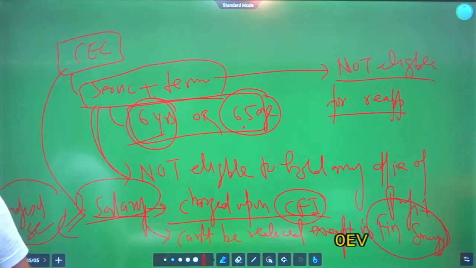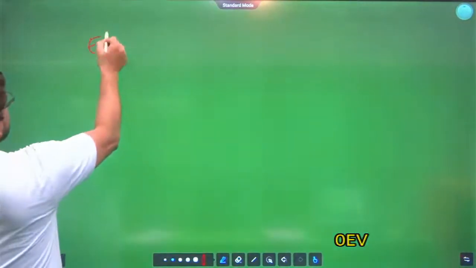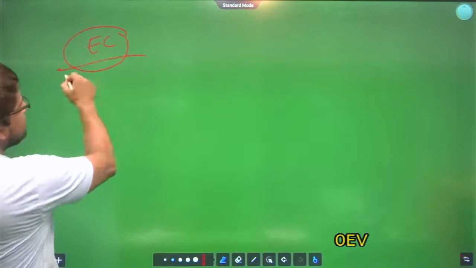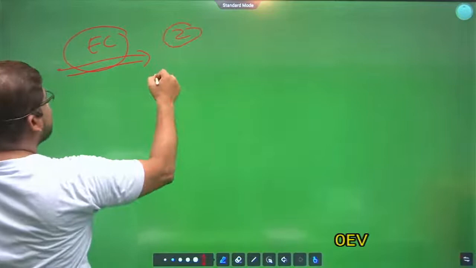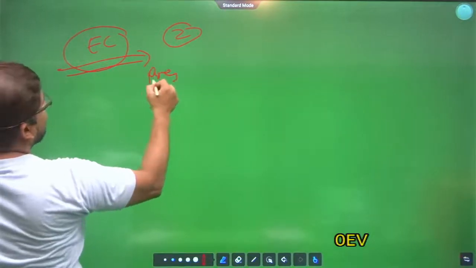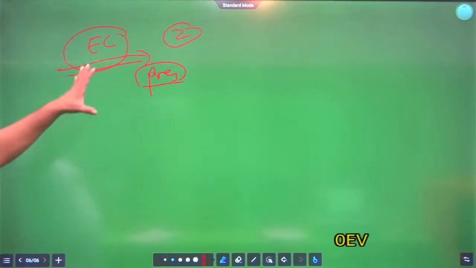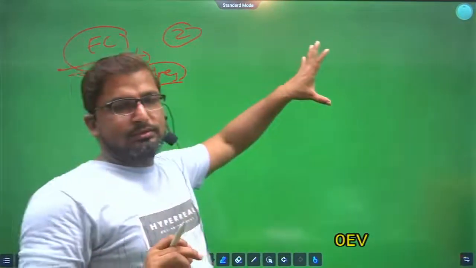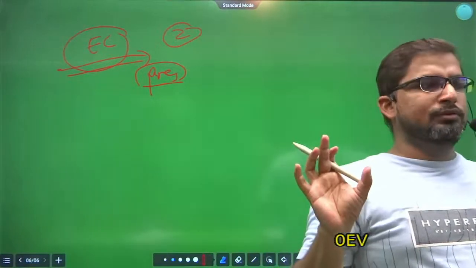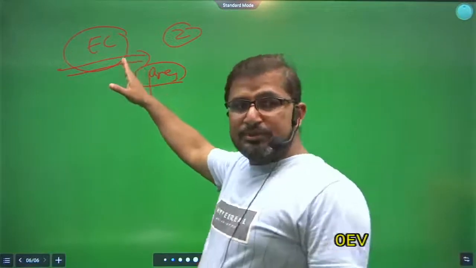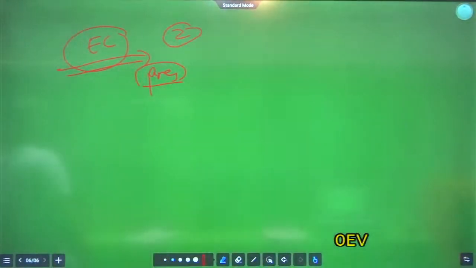Is that clear? Now come to the second point, that is election commissioner. How many election commissioners are there? Two. Two election commissioners. They are appointed by president. Clear? And while appointing election commissioner, president need not consult chief election commissioner. Write down this.